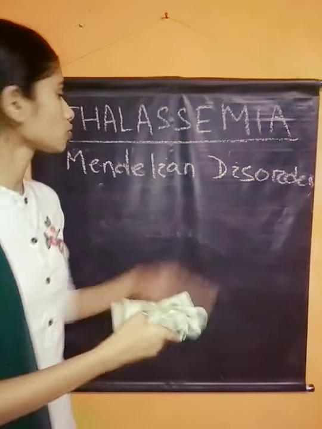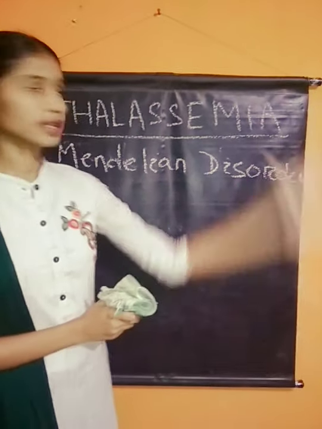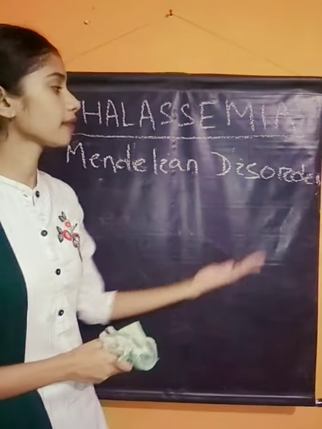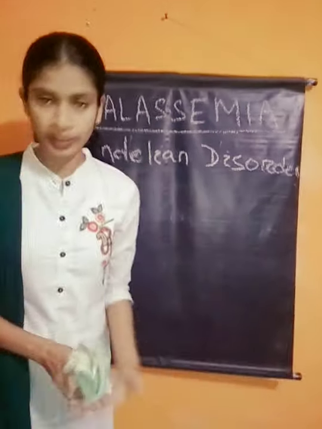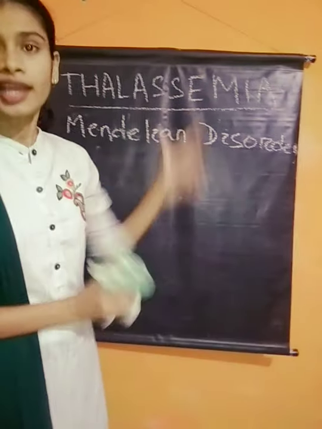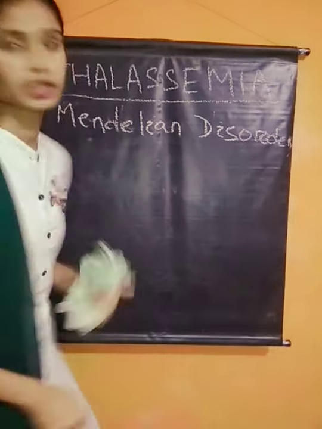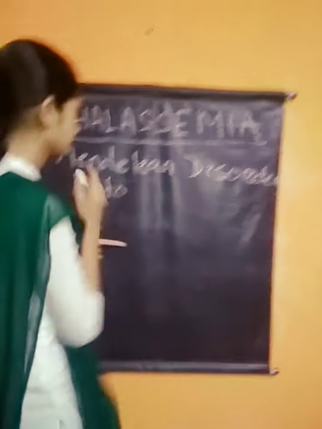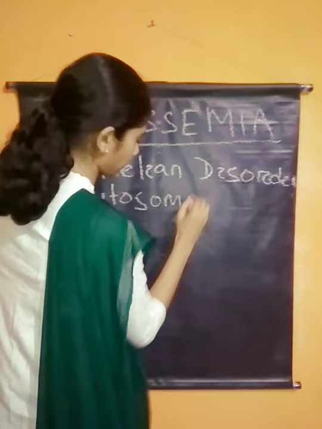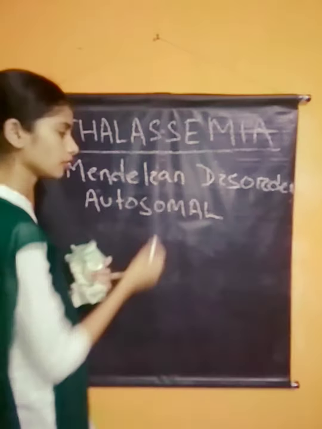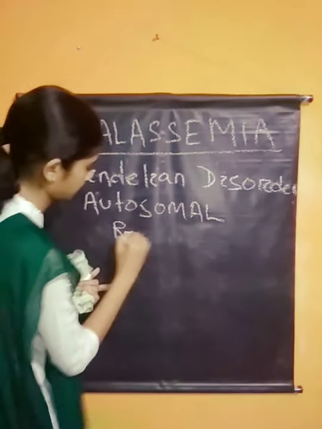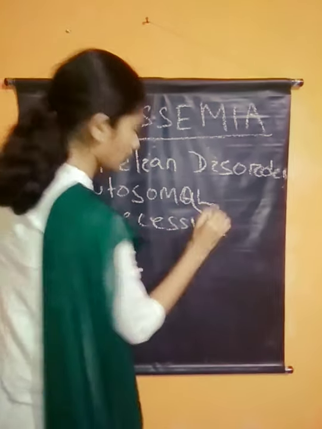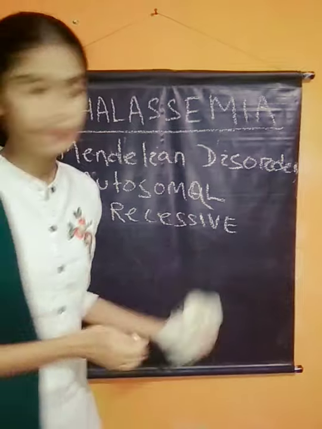In accordance with Mendelian disorders, we divide the disorders into sex-linked or autosomal, and second, recessive and dominant. In the case of thalassemia, it's an autosomal and recessive disorder. It's autosomal, not sex-linked.